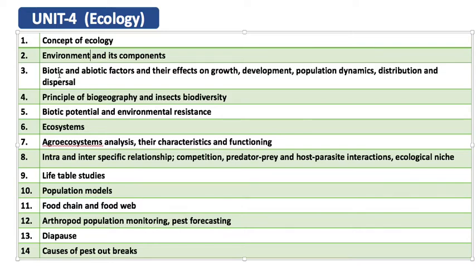And coming to the biotic and abiotic factors and their effect on growth, development, population dynamics, distribution and dispersal. Biotic factor means that which has life. So what are the biotic factors which affect the population dynamics of insects, or growth and development of insects, or distribution and dispersal of insects. Biotic factors means parasites, predators, all those things, and how they affect the insect population dynamics.